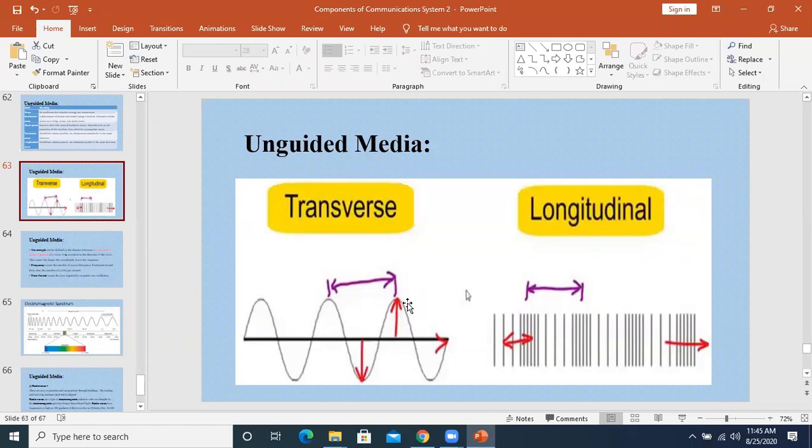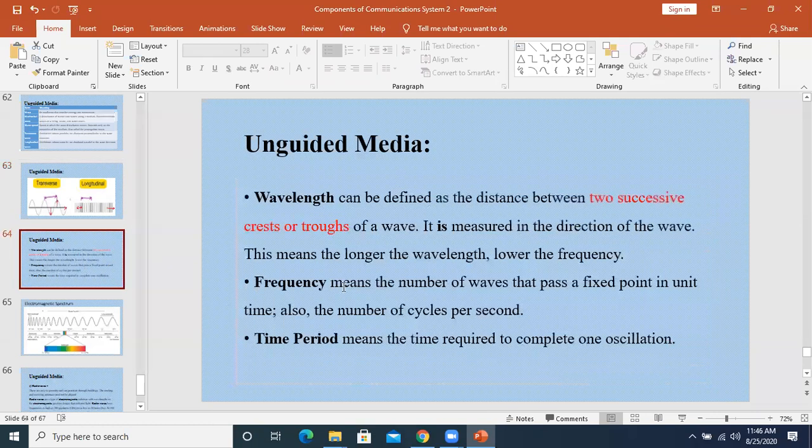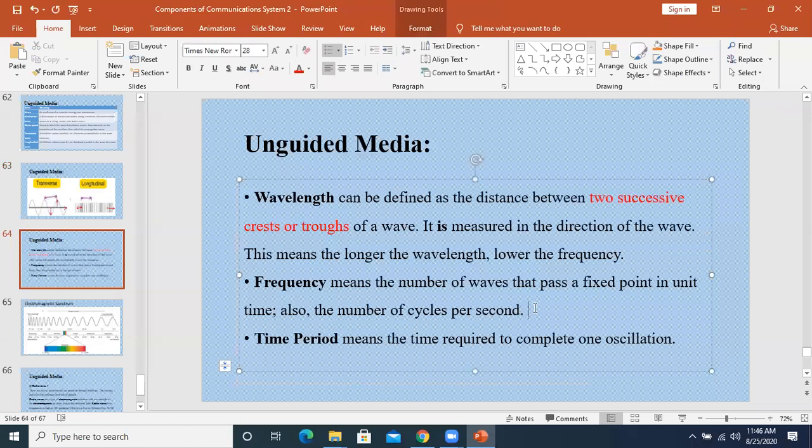How many cycles are covered in 1 second? 1 second means unit time. This is called frequency. Frequency means the number of waves that pass a fixed point in unit time, also the number of cycles per second. Okay? Number of cycles per second is called the frequency. Are you getting this point? That is what we are measuring as frequency.